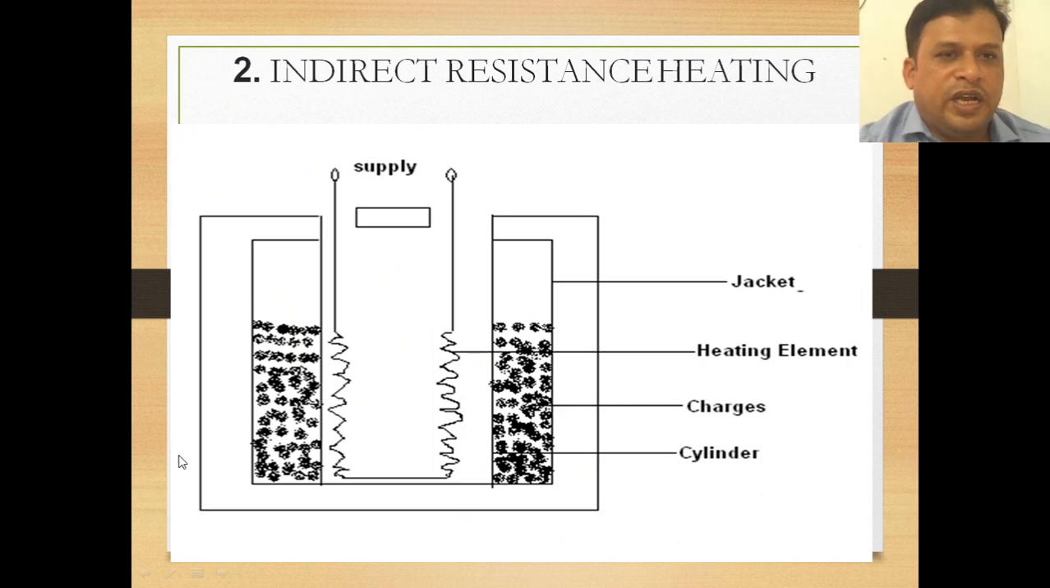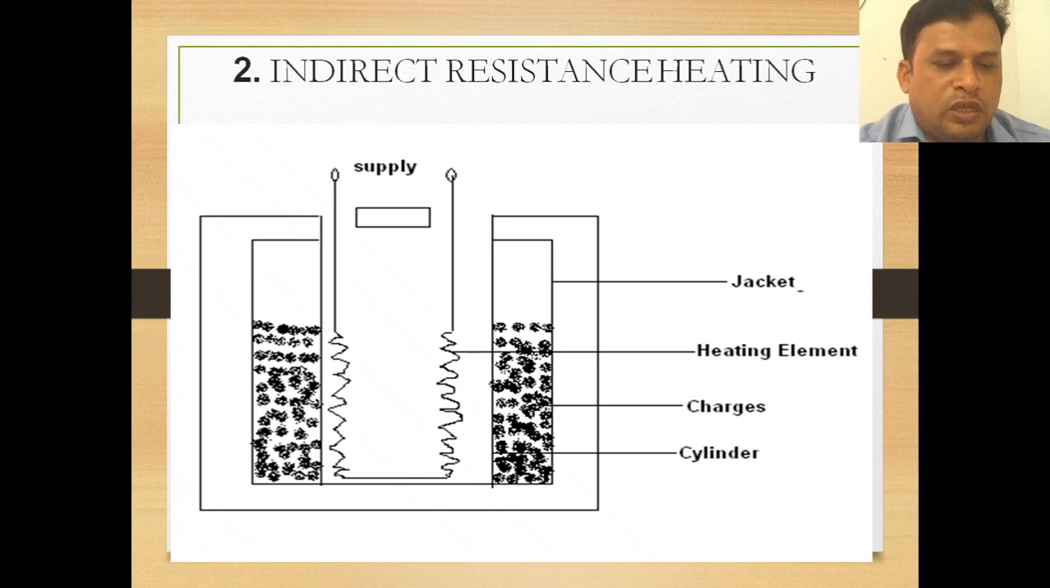The second one is indirect resistance heating. Here there is a jacket placed inside this enclosure, and in the jacket we place this cylindrical structure. In this cylindrical structure the heating element is placed like this, and the supply is given to the heating element. It gets heated up and supplies the heat to the charges, the body that is to be heated.